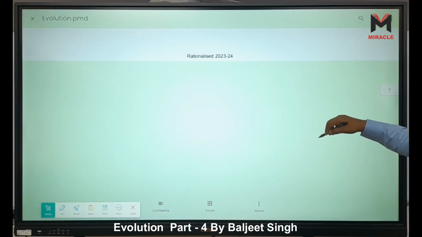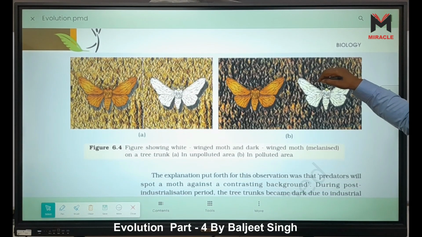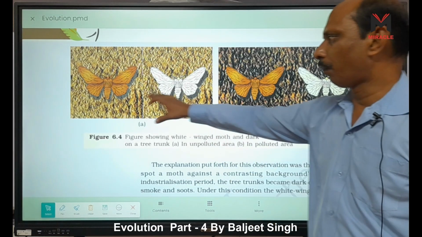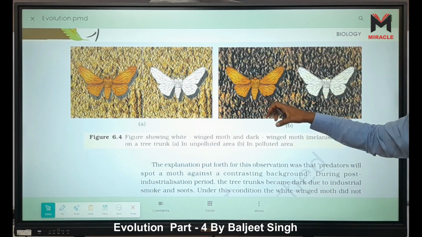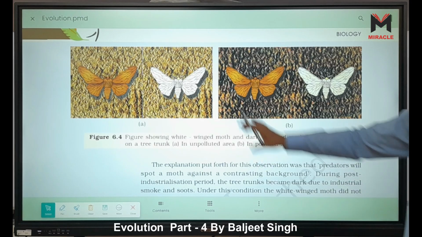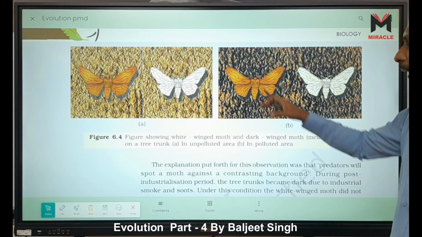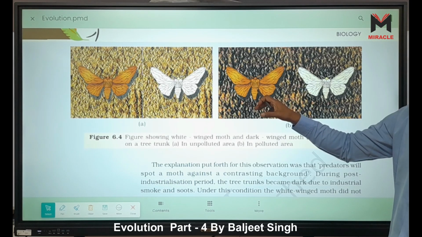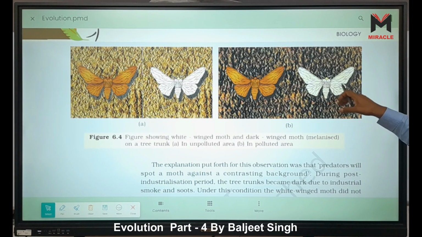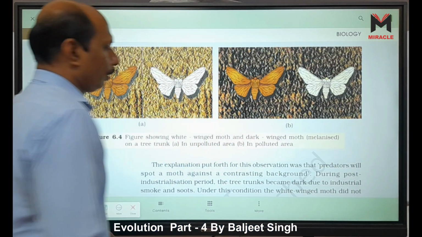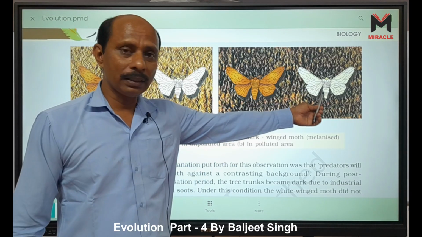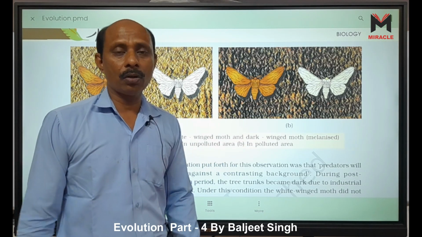Not only one example is given here, right? Let me also tell you two different examples. That is the structure of black moth and white moth. Now this one is the black moth and this one is the white moth. The black one can hide itself easily, but this one, because it is a white moth, looks bright, so it cannot hide itself, right? When they hide themselves according to the environment, that is called camouflage, right?